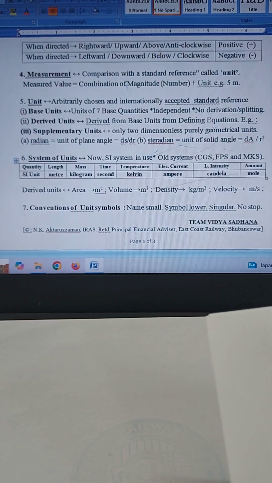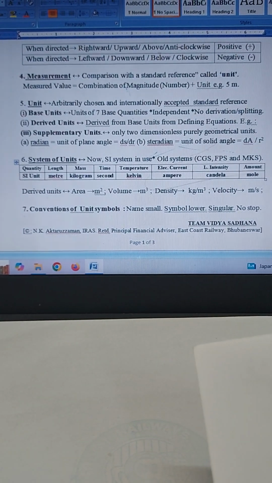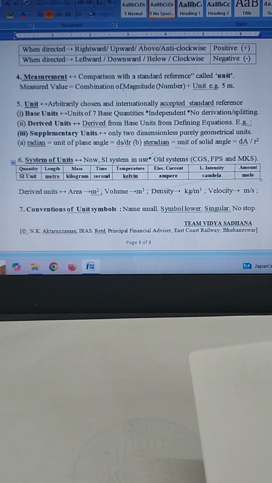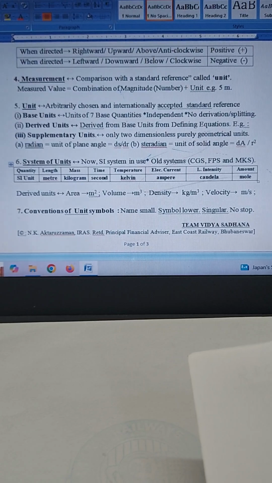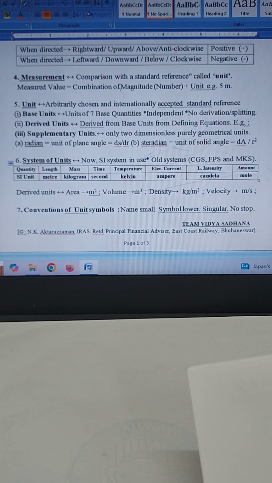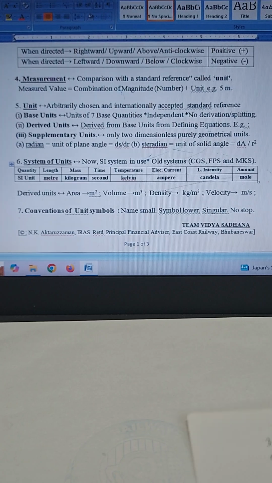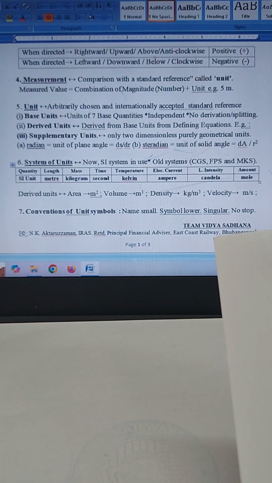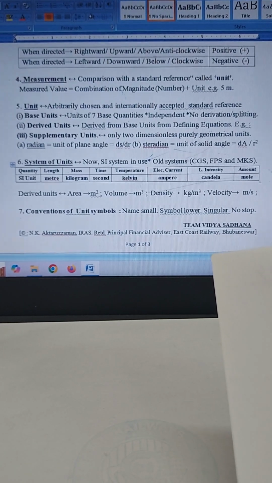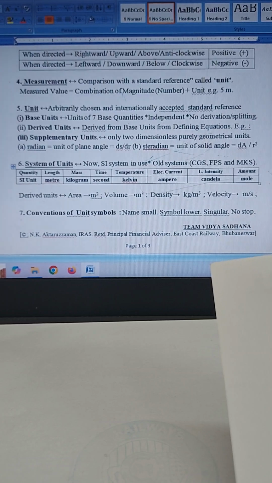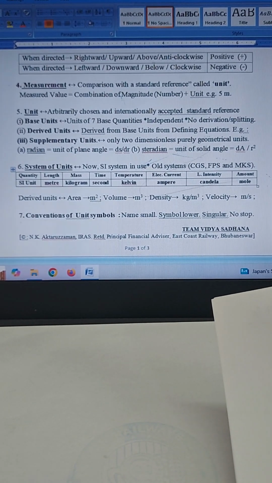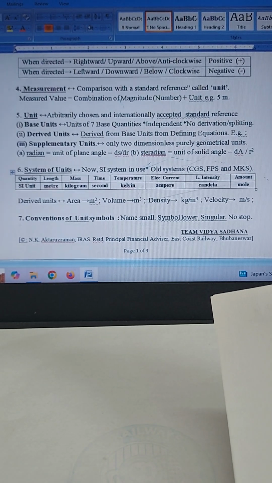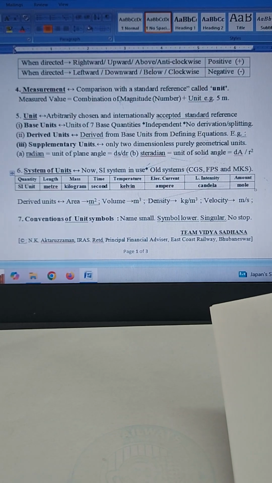Accordingly, SI units of 7 base quantities are: for length it is meter, for mass it is kilogram, for time it is second, for temperature it is Kelvin, for electric current it is ampere, for luminous intensity it is candela, and for amount of substance it is mole. For example, the SI units of some derived quantities are meter square for area, meter cube for volume, kg per meter cube for density, meter per second for velocity, meter per second square for acceleration, kg into meter per second square, that is called Newton, for force, and joule for work, and so on.